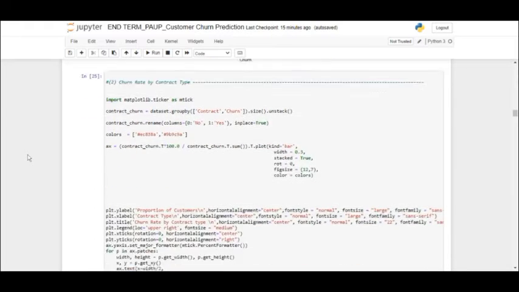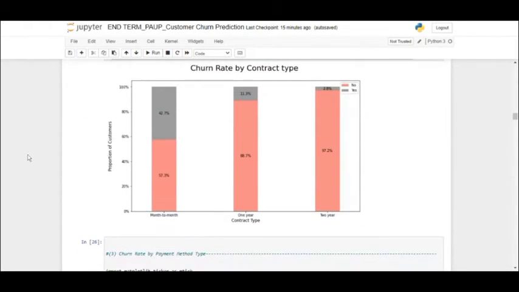As we already know what churn rate is, now this is one of the most important graphs in our project. Here we can see the churn rate by contract type. Among the customers who have opted for month to month, 57.3% have not churned, but 42.7% have cancelled or churned out from the company. On the other side, if we look at the 2-year contract type, we can see that 97.2% of customers are not churning out.